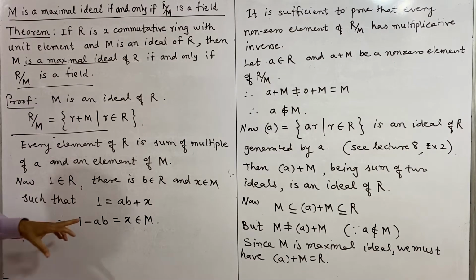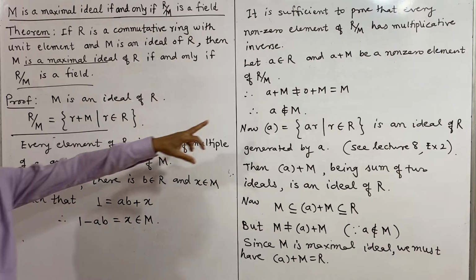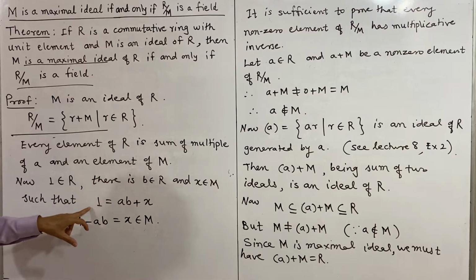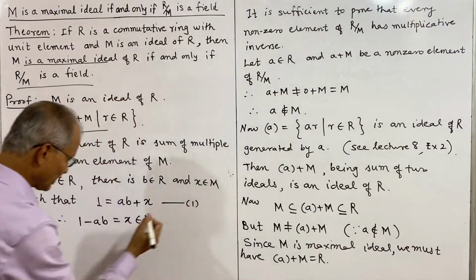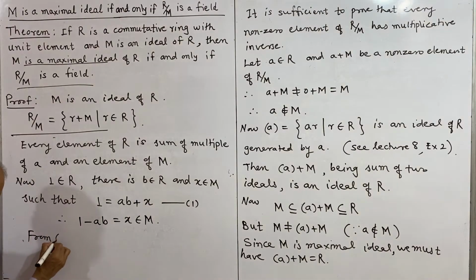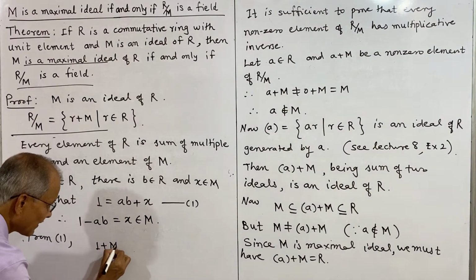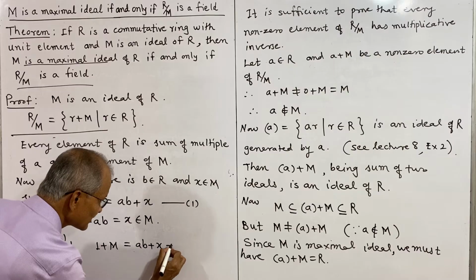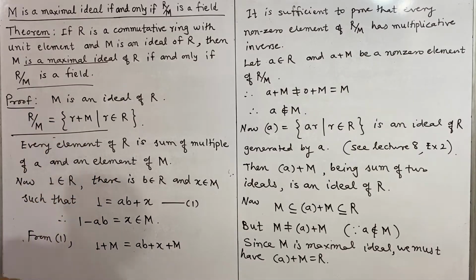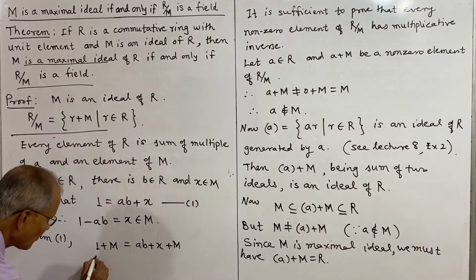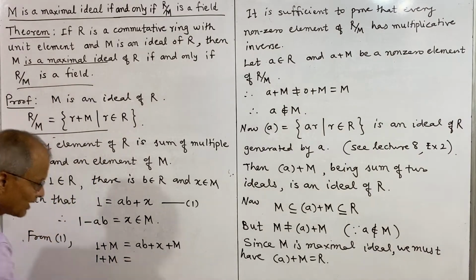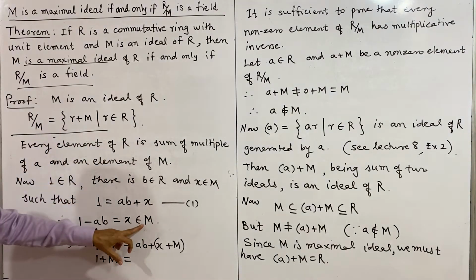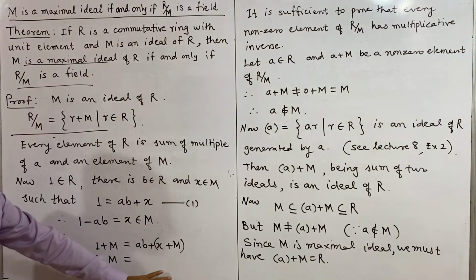Now we consider a plus M. Adding M on both sides, 1 plus M is equal to ab plus x plus M. Since x belongs to M, x plus M is M by the closure property.